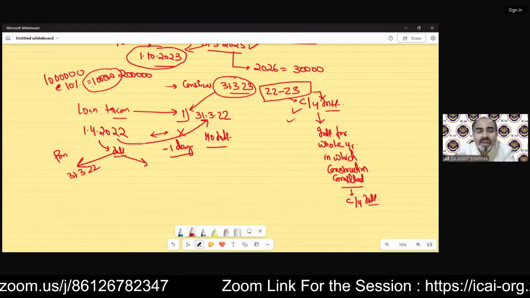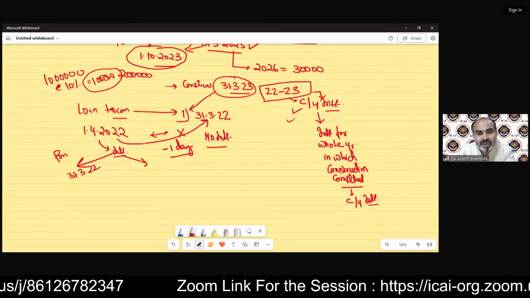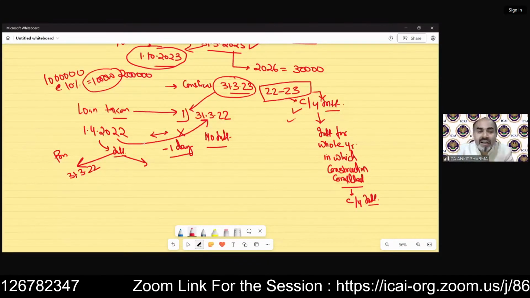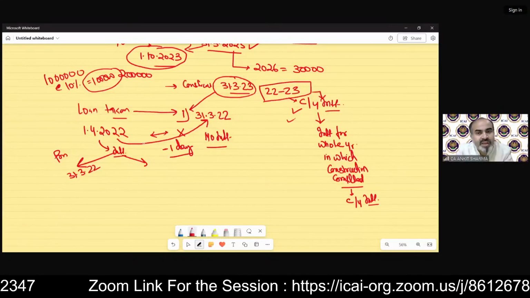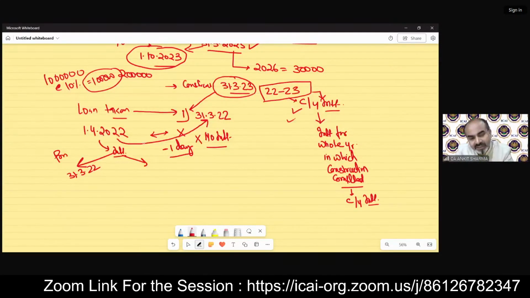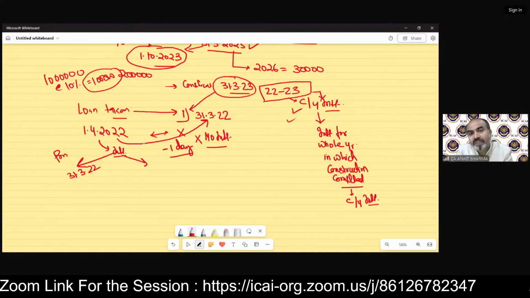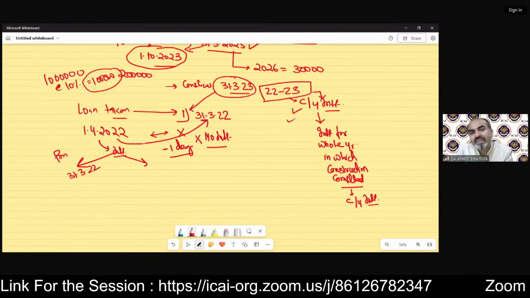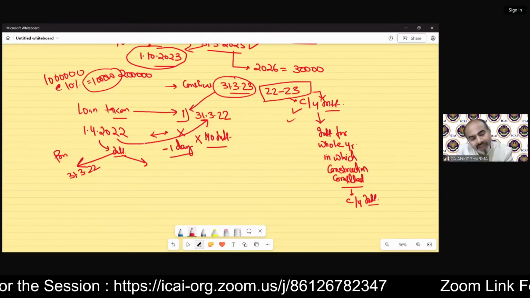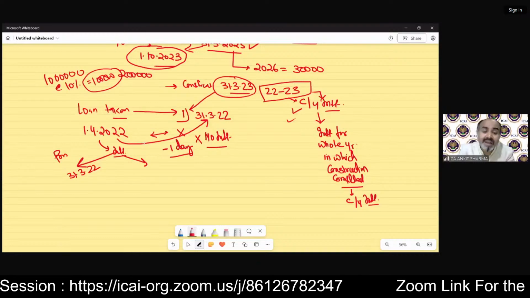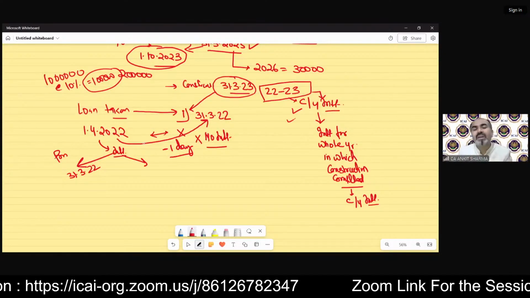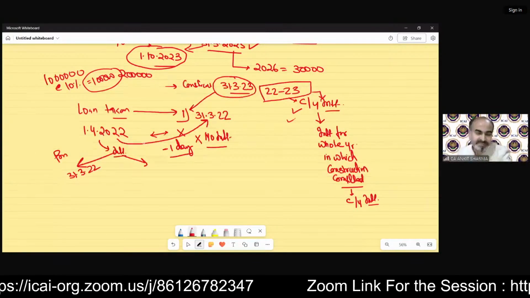And there is no pre-construction period we can calculate because the date is earlier than the loan taken date. So there is no pre-construction period interest, but there is current year interest. So whatever interest you are paying in previous year 22-23, that will be allowed as deduction as current year interest, but not as a pre-construction period interest.